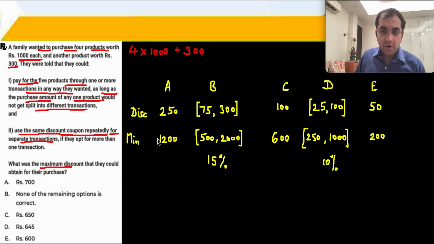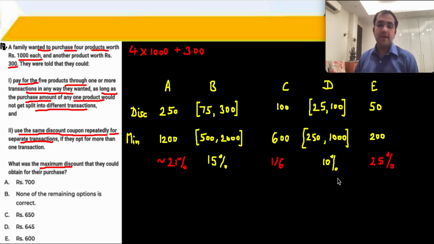So over here on 1200 rupees, if I am getting 250 rupees, so it is 10% is 120, 20% is 240. 240 से थोड़ा सा ज़्यादा, around 21% discount दे रहा है ये मुझे on 1200. ठीक है. This is of course 1 by 6, 16.6 bar percent. And 200 पे ये मुझे कितना दे रहा है? 1 by 4, 25%. ठीक है. Let's try to get maximum discount possible.